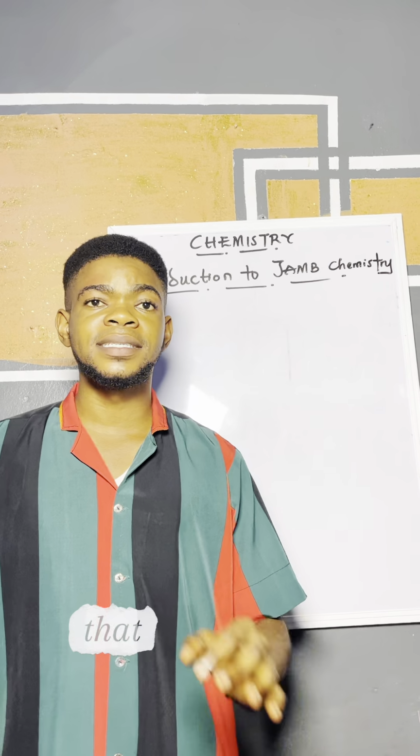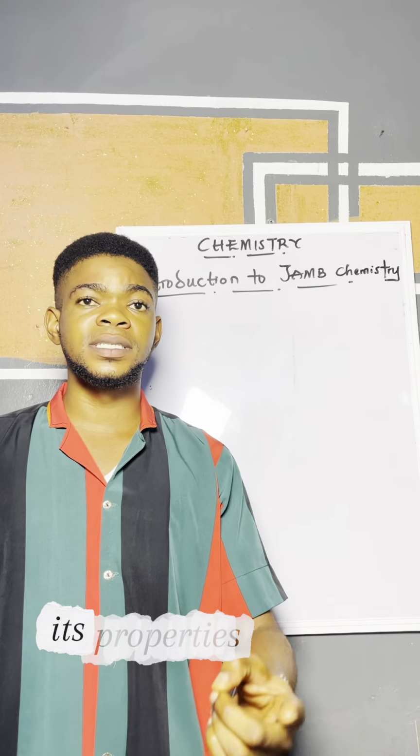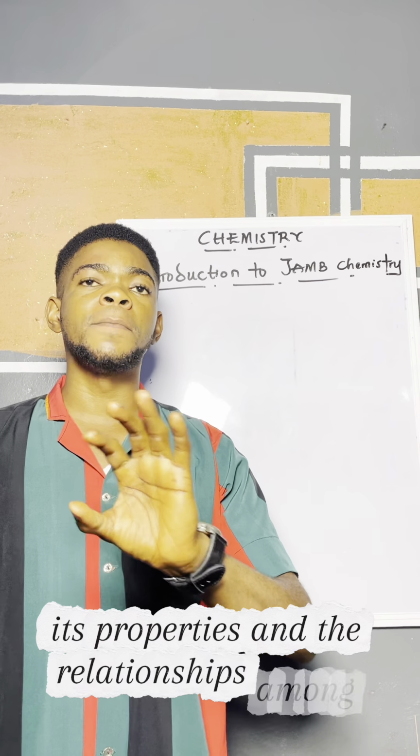As you've all known, chemistry is the study of matter, its composition, its properties, and the relationships among matter.